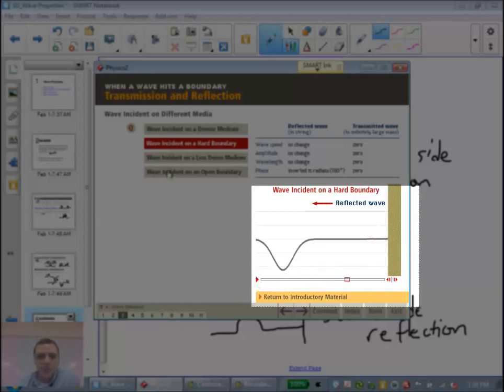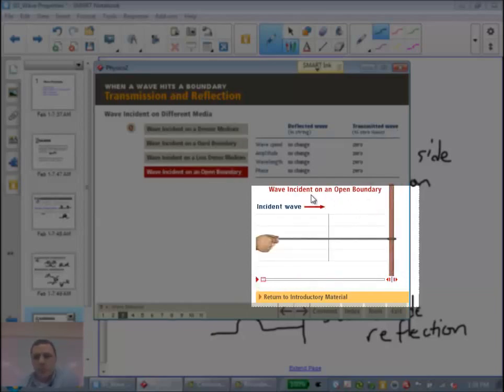We also have free end. In this computer simulation, they call it an open boundary. And if you look to the right here where I'm circling with the mouse, imagine that there's a pole and a ring is attached to it, and this ring can slide up and down. And when the person makes the wave pulse, it slides up, and then it comes back on the same side. And hopefully you got to see that in the lab. And if you didn't, I'm going to try to do the demonstration again. This is what we call a free end reflection. It reflects back on the same side.